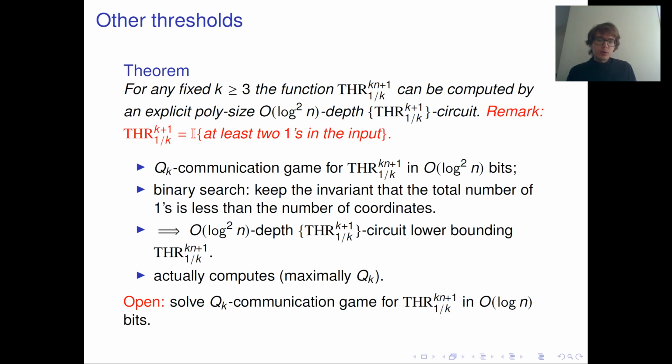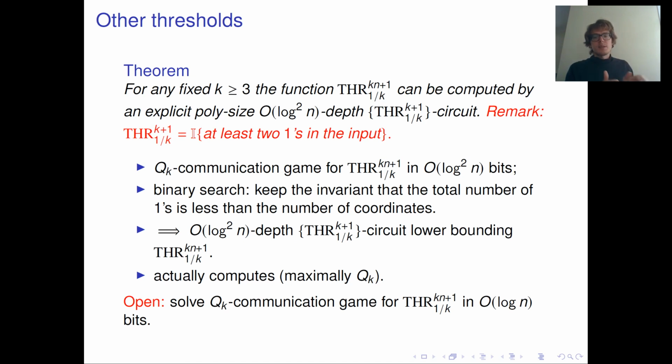You know that the total number of ones in these k sets is at most kn. This is smaller than the size of the universe. Hence, if we split our universe into two parts, in any way we want, in either of these two parts the same thing holds: the total number of ones is smaller than the size of the part. So we can decrease the size of our universe by 2